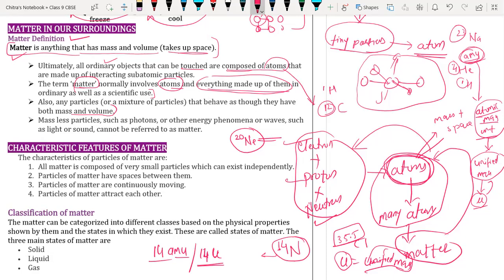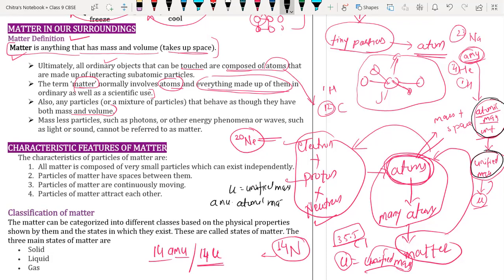Out of these, I'm underlining here: this is the atomic mass unit, and this is unified mass. For representation, unified mass is represented by U, and atomic mass unit is represented by AMU.